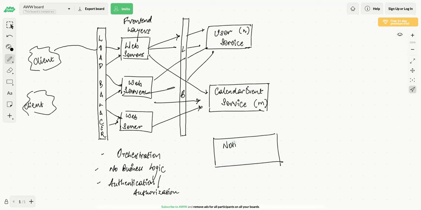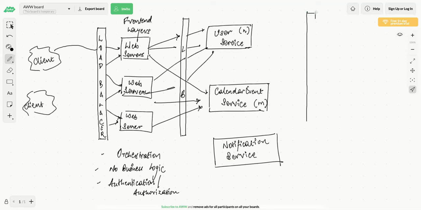This will be like a notification service, correct? Now we'll talk about this notification service in detail. Let's try to complete our design, and then after that, what we'll have?